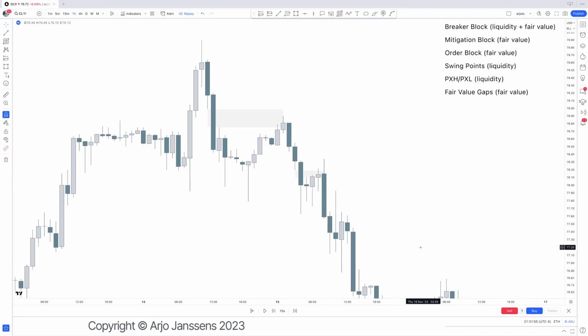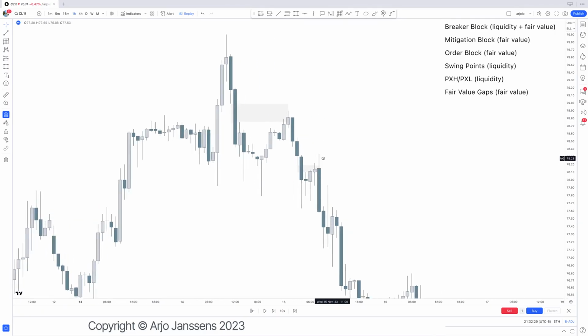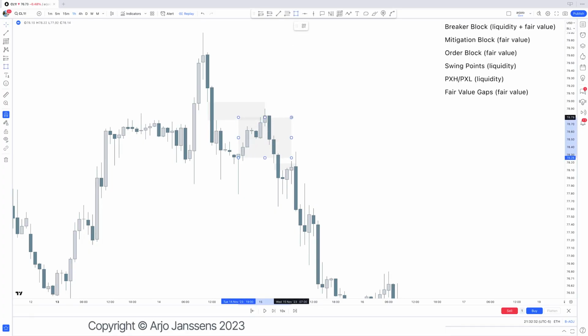So again, these PD arrays are there to tell you the foundational story of price. These PD arrays are there for the foundational levels. And the reason why I went so in depth on the liquidity and the fair value is because if we are not trapping people and we are releasing people, for example, above this high right there, then that tells us a lot, right? That tells us where price potentially wants to trade towards next. If we already know that there was already fair value in this area right there, so we should not come back above very high, then if we do come back very high right there, that tells us that we want to trade in the opposite way, most likely.